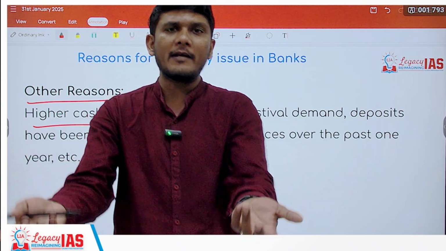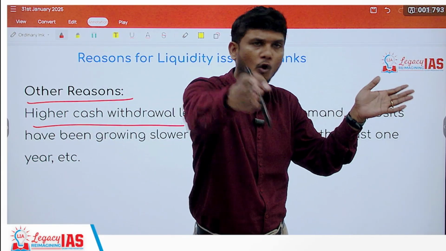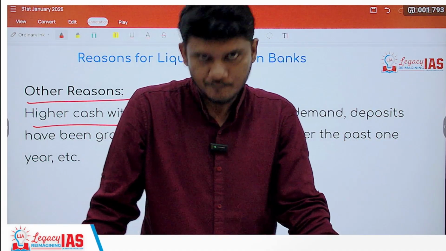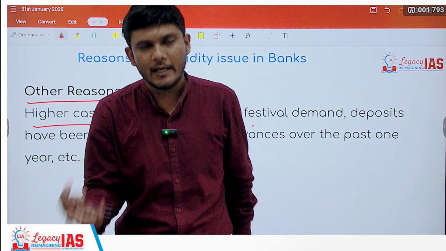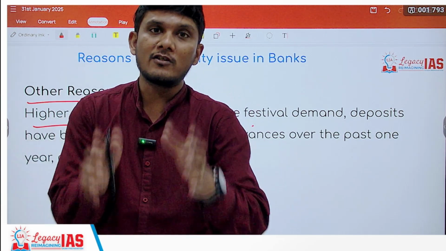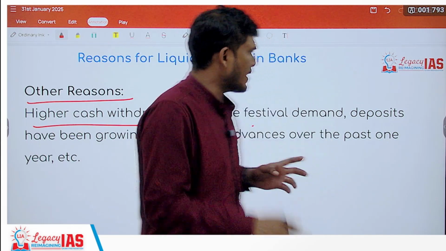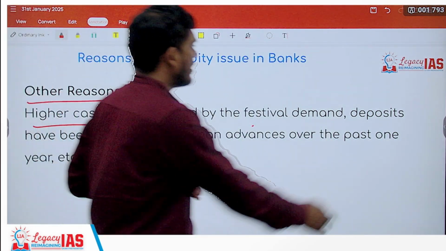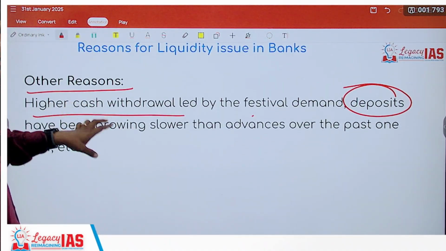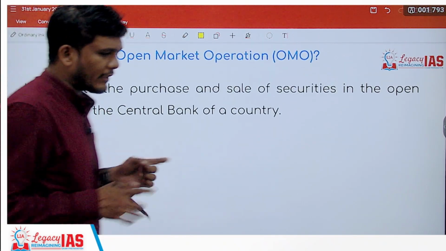Bank gives loan from what money? The one we deposit. If I deposit my money for a 5 year fixed deposit, the bank will give you a loan with that money for a period less than 5 years. Right. At the same time, there are other avenues for the bank also to get money. RBI is one such avenue. But our deposits are also one of the sources of money for the banks to give loans to you. So when either the withdrawals are high or the deposits are low, the bank will be having a liquidity issue. Okay?